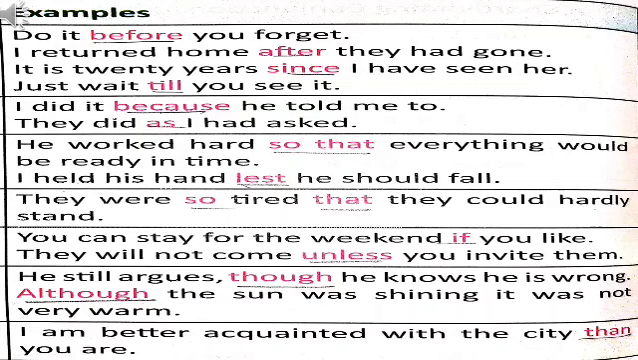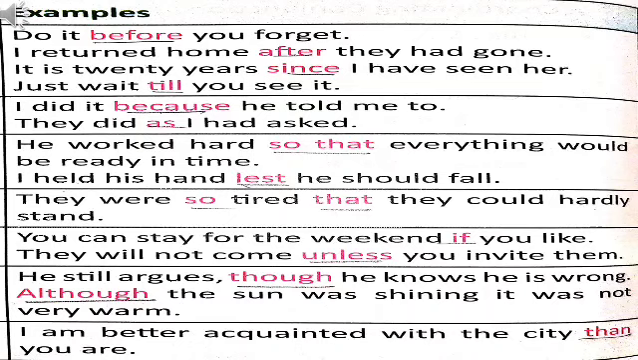Students, now let's see some examples of subordinating conjunctions. Do it before you forget. I returned home after they had gone. It is 20 years since I have seen her. Just wait till you see it. In these sentences, the conjunctions before, after, since, till are representing time. Means these are subordinating conjunctions of time.